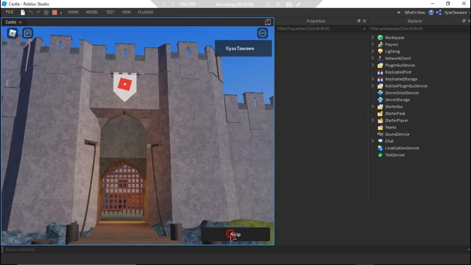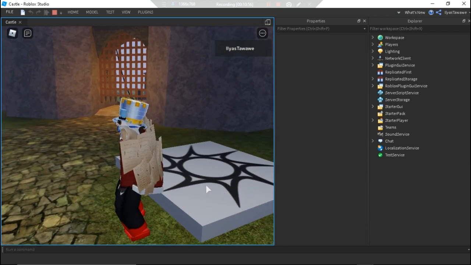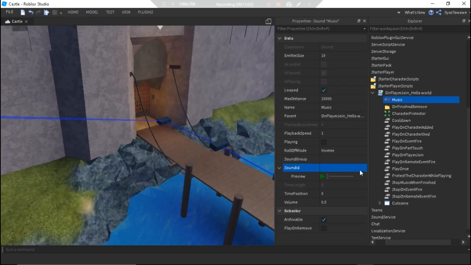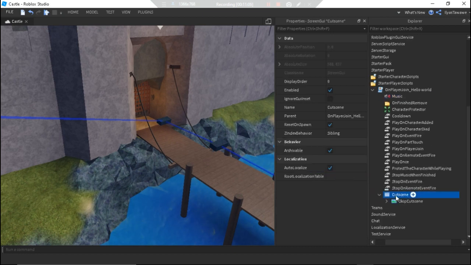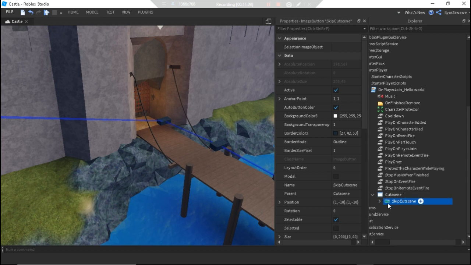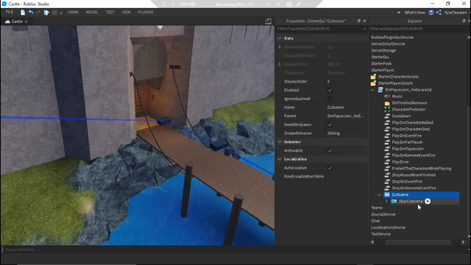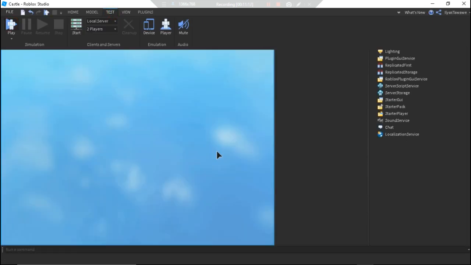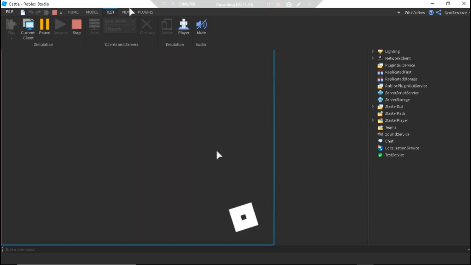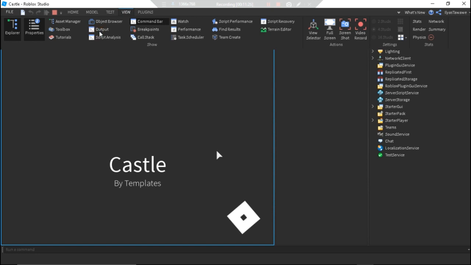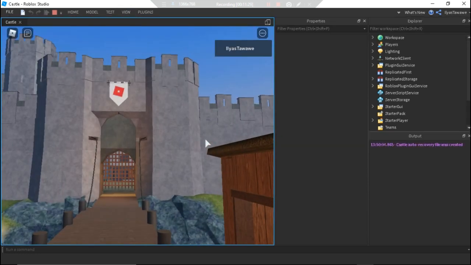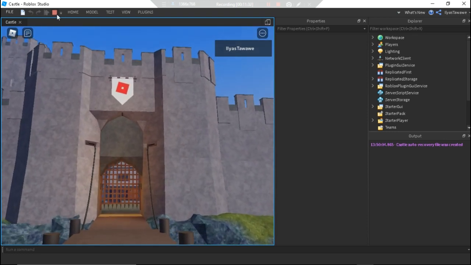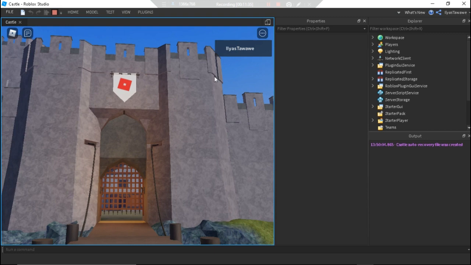Okay, good. There's also the skip button, which you can click, and here we go. I skipped the cutscene pretty much. If you want to delete that skip GUI, then what you'll do is just get this skip cutscene, this whole GUI, and just delete it, and you'll be fine. So just play. You won't have any skip button. There's no error, nothing, and there's no skip button because I deleted it. Alright, good.